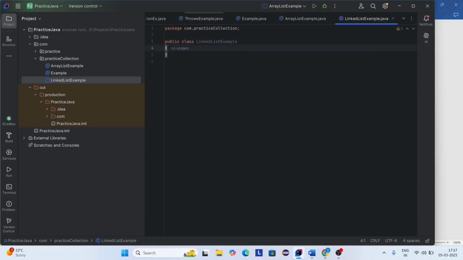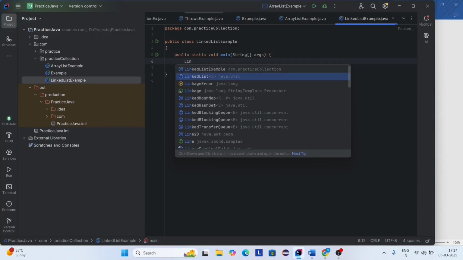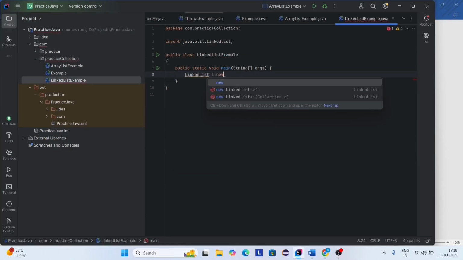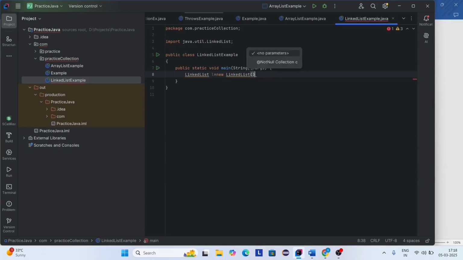Okay. Now here I'm quickly creating a method. Now here I'm creating an object for LinkedList. You can import the java.util package. L equals new LinkedList. Now here I'm going to add elements to the list.